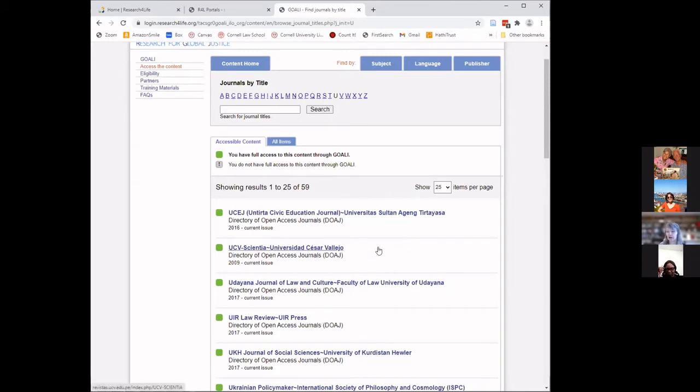Depending upon your country, you will have different levels of access to GOALI content. You can always tell immediately whether you have access to a specific item by looking for the gray exclamation point. But I have many green boxes that show me that I have access.